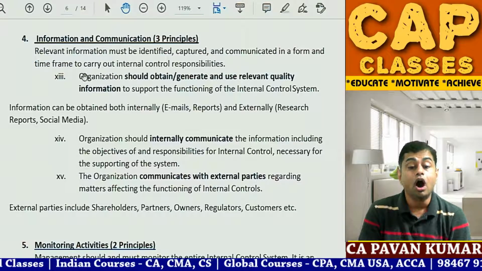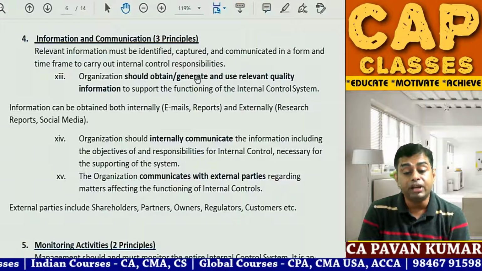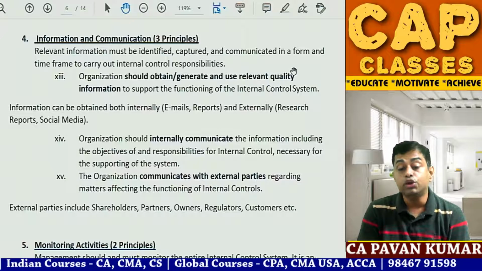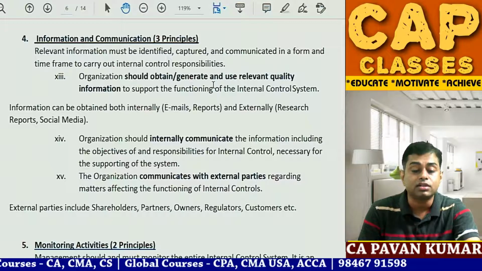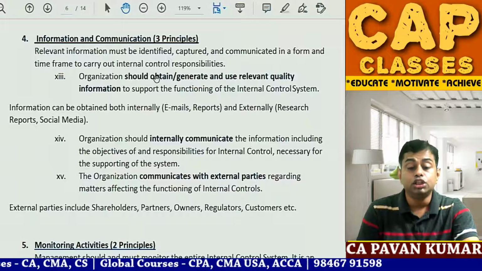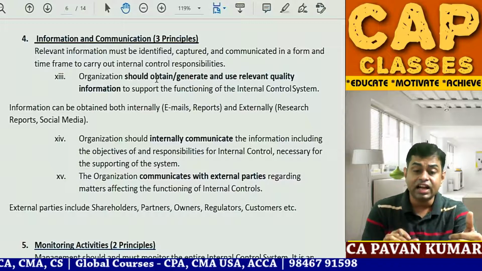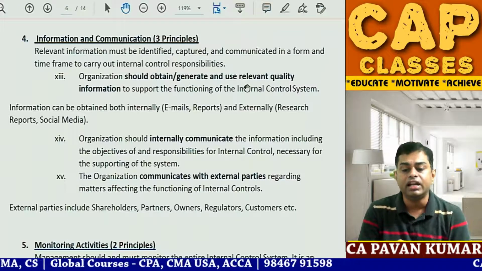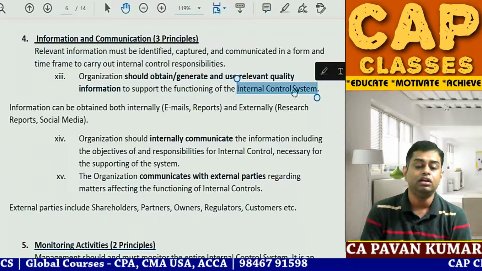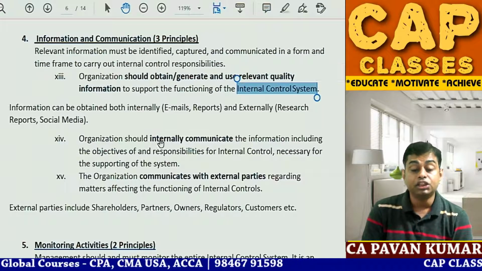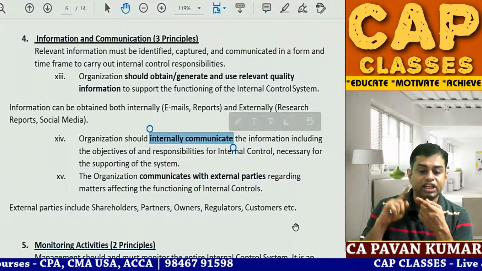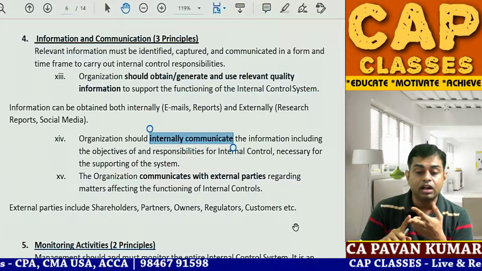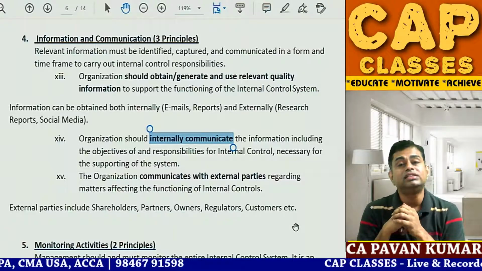The organization should obtain or generate and use relevant quality information to support functioning of internal controls. This is step 1. Step 2, the organization should internally communicate the information, including the objectives and responsibilities of internal controls, necessary for supporting the system.